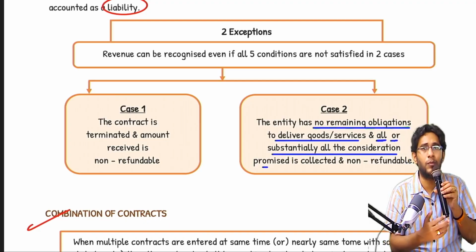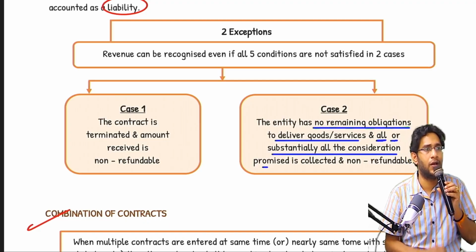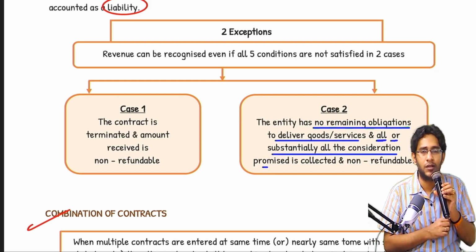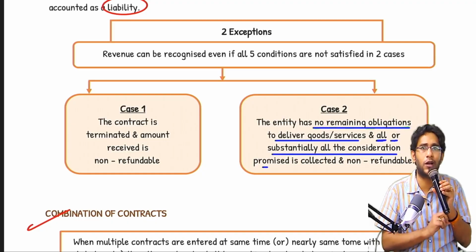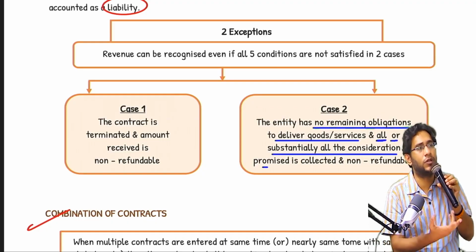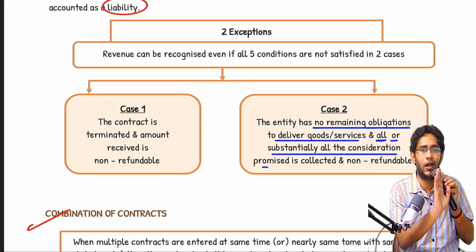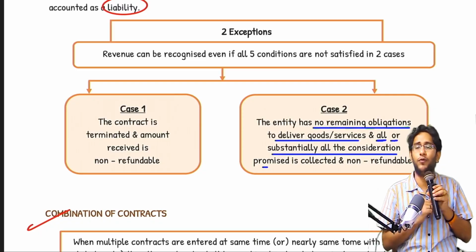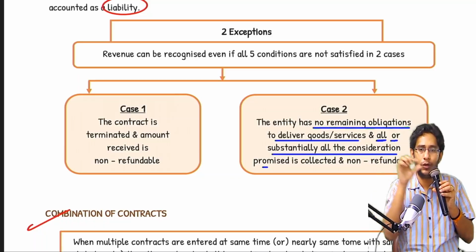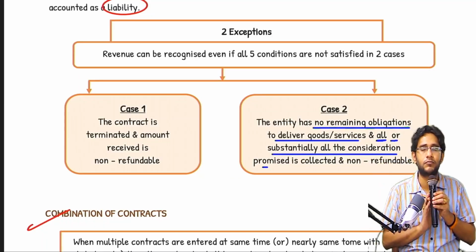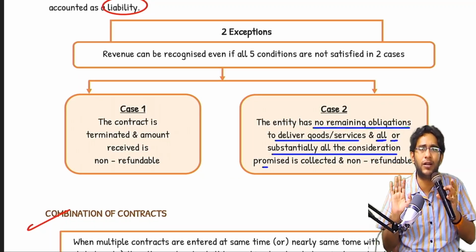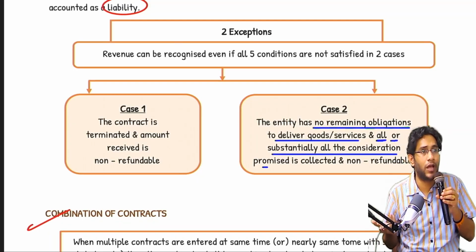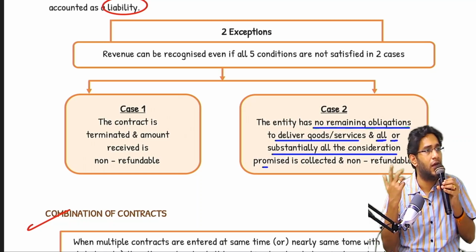15 days over, 1 month over, the customer did not come back. I called up the customer, what happened? He said, sir, my loan is rejected. They said my civil score is not good enough, I won't get the loan. So, I will forego this amount, 5 lakhs. Kindly sell it to somebody else. Sorry for the inconvenience. The customer walked away. From my point of view, I debited the bank account and created a liability on day 1. The contract is terminated already. Whatever amount I received is not refundable also. That's a pure gain for me. Happily call it revenue.